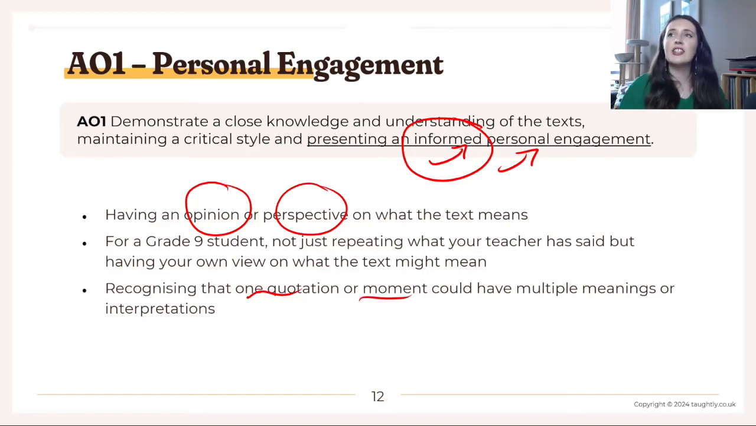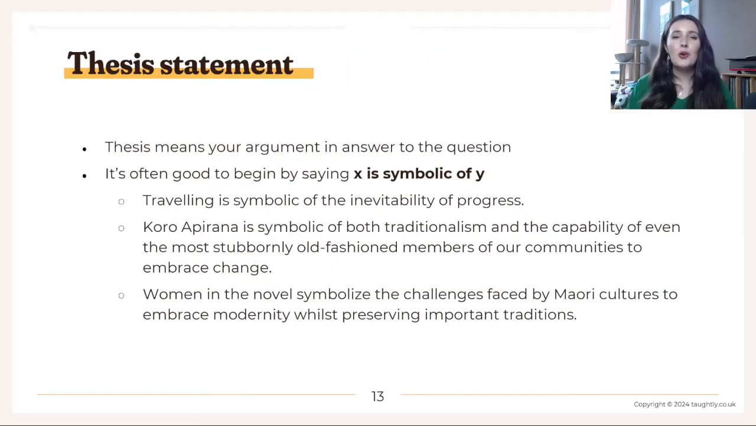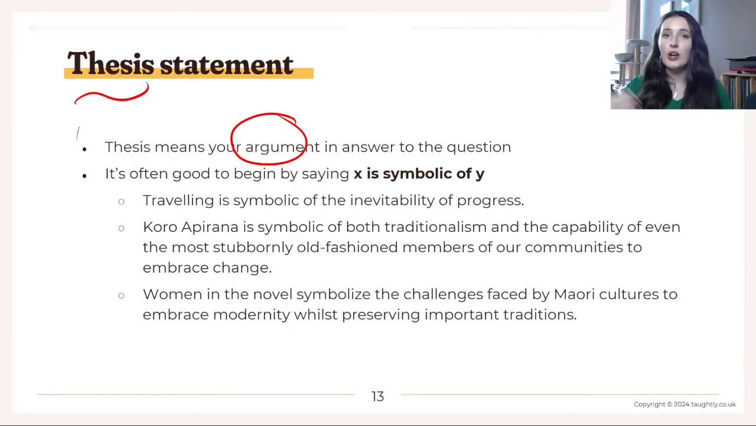Koro Apirana is a symbol for God. There's no evidence for it. So your opinion has to make sense with the text as well. Just another disclaimer there. So one way that you can show this informed personal engagement is by having a thesis statement. A thesis means your argument in answer to the question. So it's basically, what do you think the significance of travelling is? What is your argument?